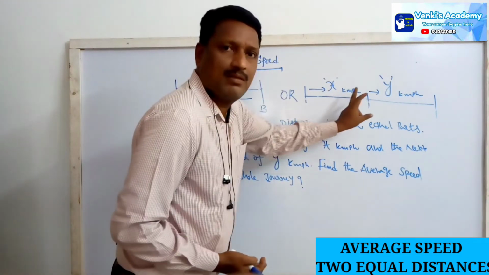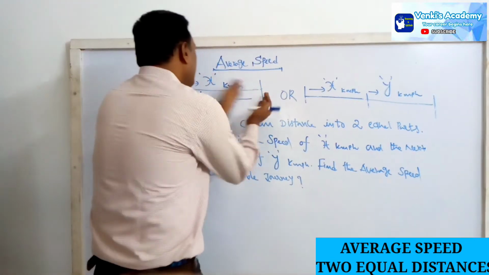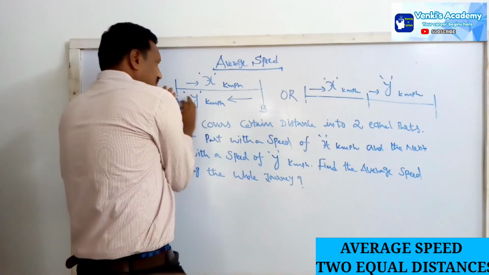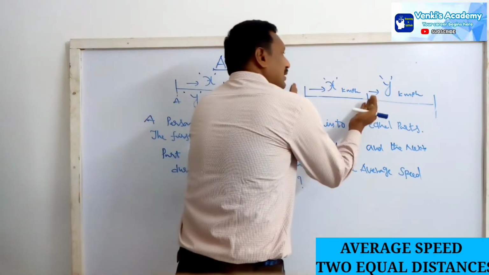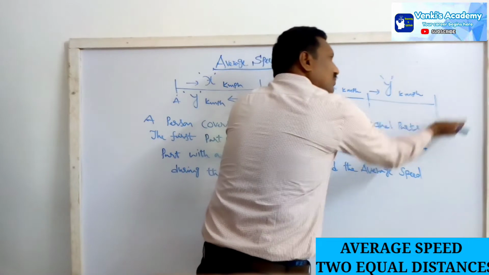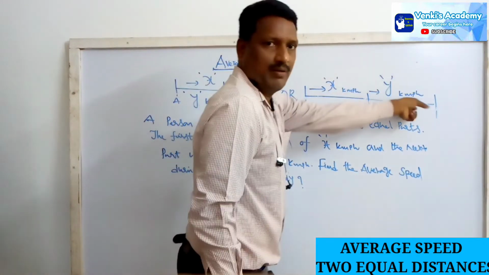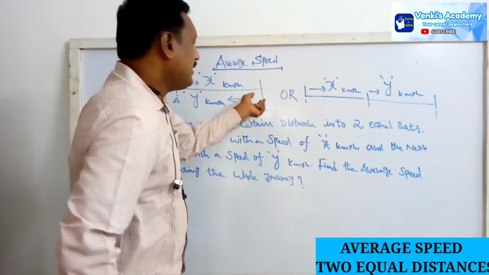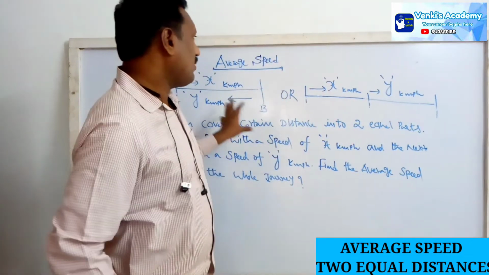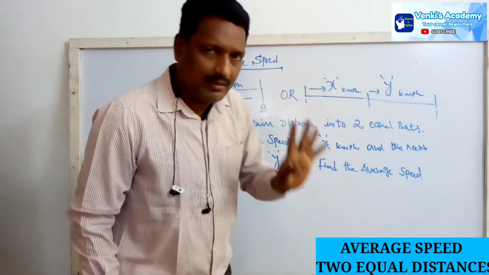Why are these two concepts the same? Here, from A to B there is one distance, and from B to A he comes back the same distance with the other speed. But here, he has not returned; he goes forward the same distance again. People may sometimes confuse these two as different, but they are not different.